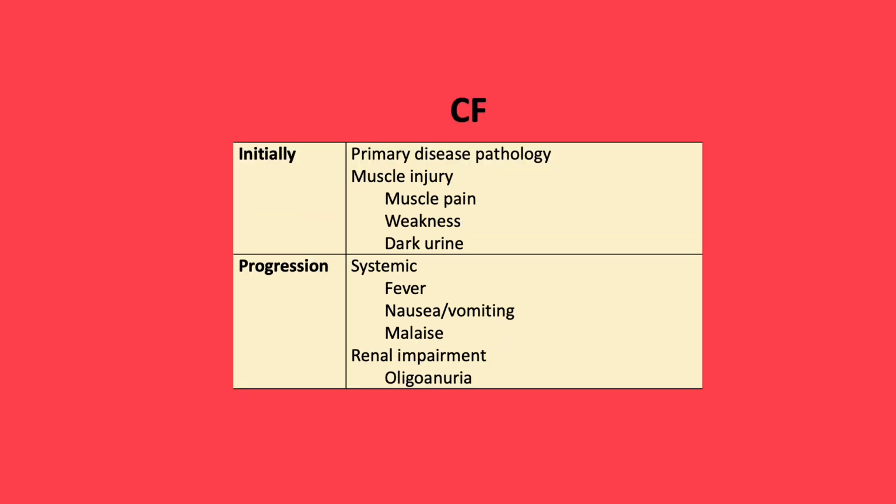The clinical features are based on the timing of presentation. The patient may present with features of the underlying disease pathology, i.e. evidence of electrocution or crush injury, as well as muscle injury, so pain, weakness or dark urine. As the disease progresses, patients may have systemic features, fever, nausea and vomiting, malaise, and then they may have evidence of renal impairment with reduced or absent urine output.